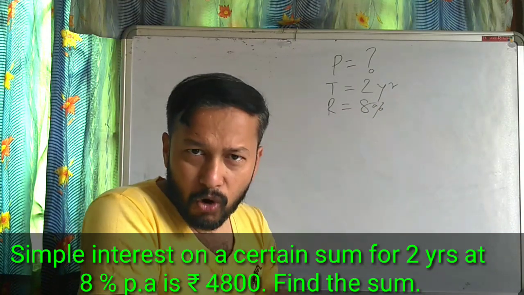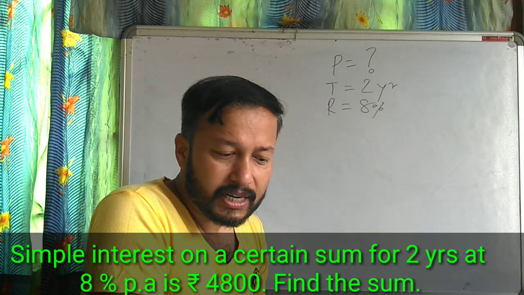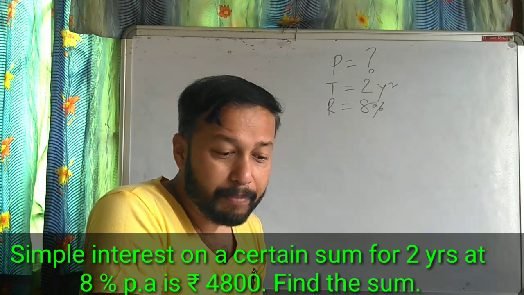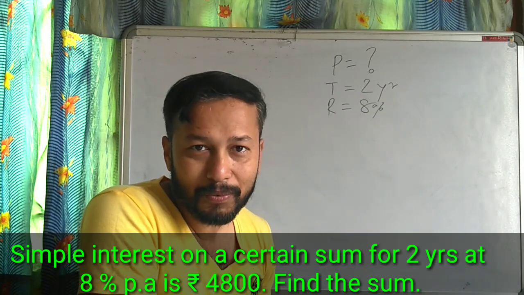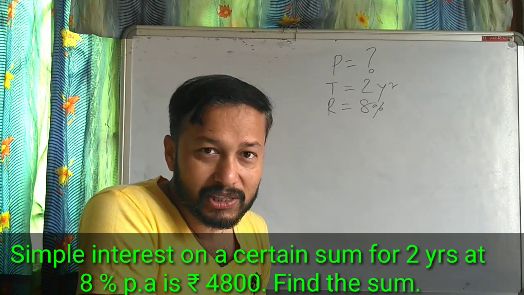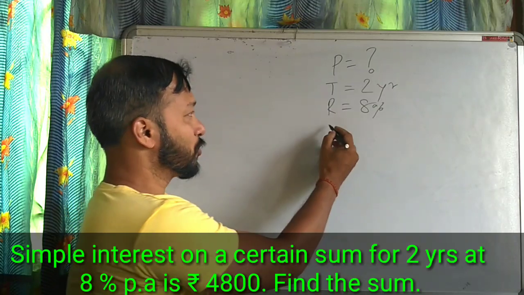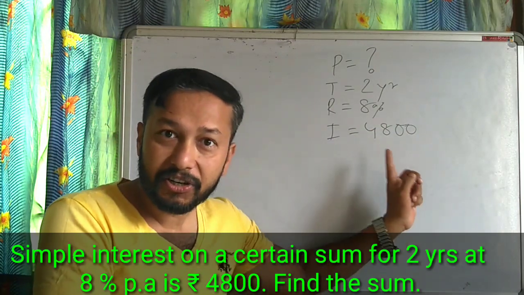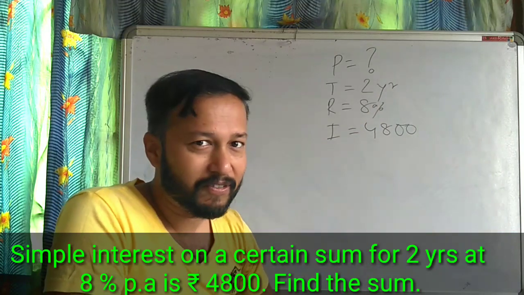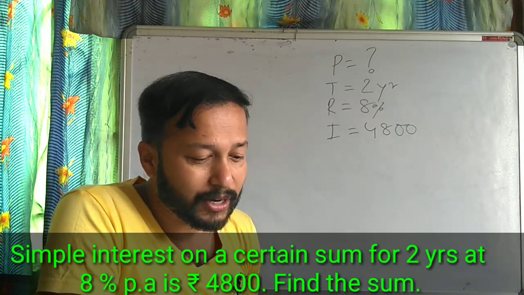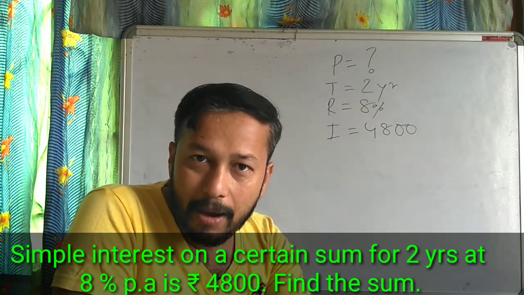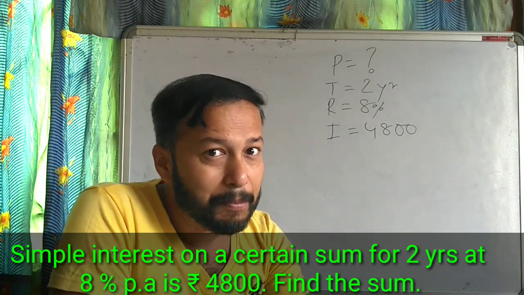So, if you read the full question, the simple interest on a certain sum for 2 years at 8% per annum is 4800. So, 4800 is my interest. Interest equal to 4800. Here the interest is given, principal is not given, and principal you have to calculate. That's why they have written find the sum. Find the sum means find the principal.